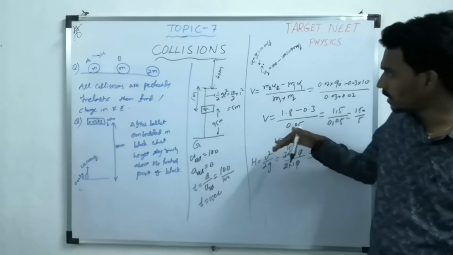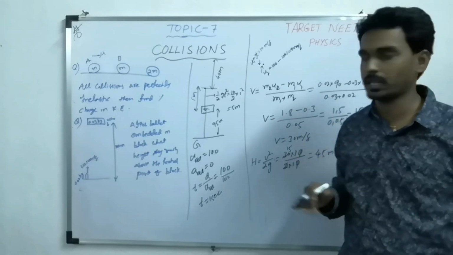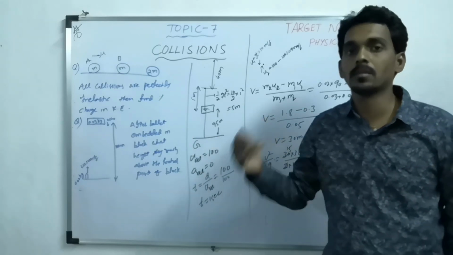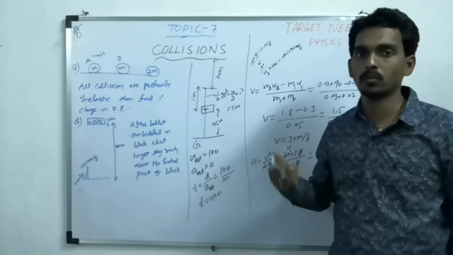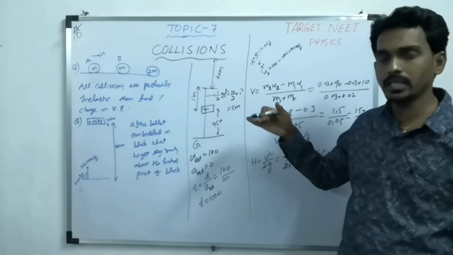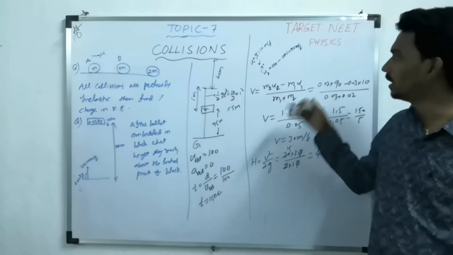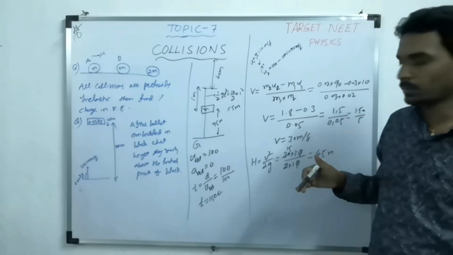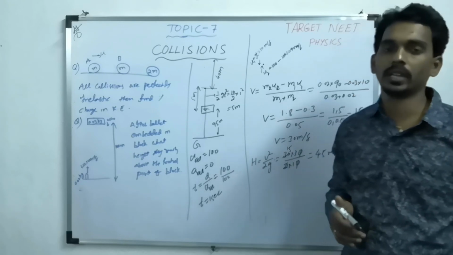So this way you can understand: one step, second step, third step. Step-wise calculation is important because it is not such a simple question. When the question is a little more logical and more difficult, try to do it step-wise. Here the relative velocity concept is included, the collision concept is included, and motion under gravity is included.